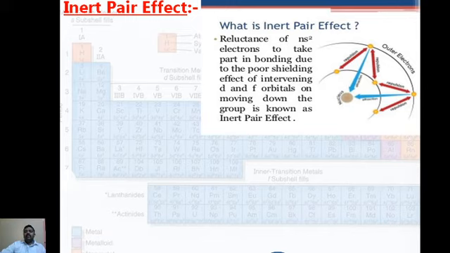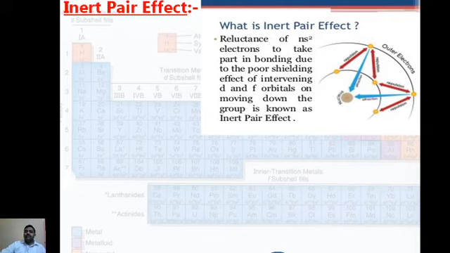It means that in the 13th group, the elements have an s orbital and a p orbital in the last shell. The s orbital has 2 electrons, which is the maximum and a stable state. The p orbital has only 1 electron. So the last shell has 3 electrons, and therefore they form bonds with 3 valence electrons. But with the reluctance of ns2 electrons, it is not very happy to take part in the bonding. This is also noted as the resistance of the ns2 electrons.